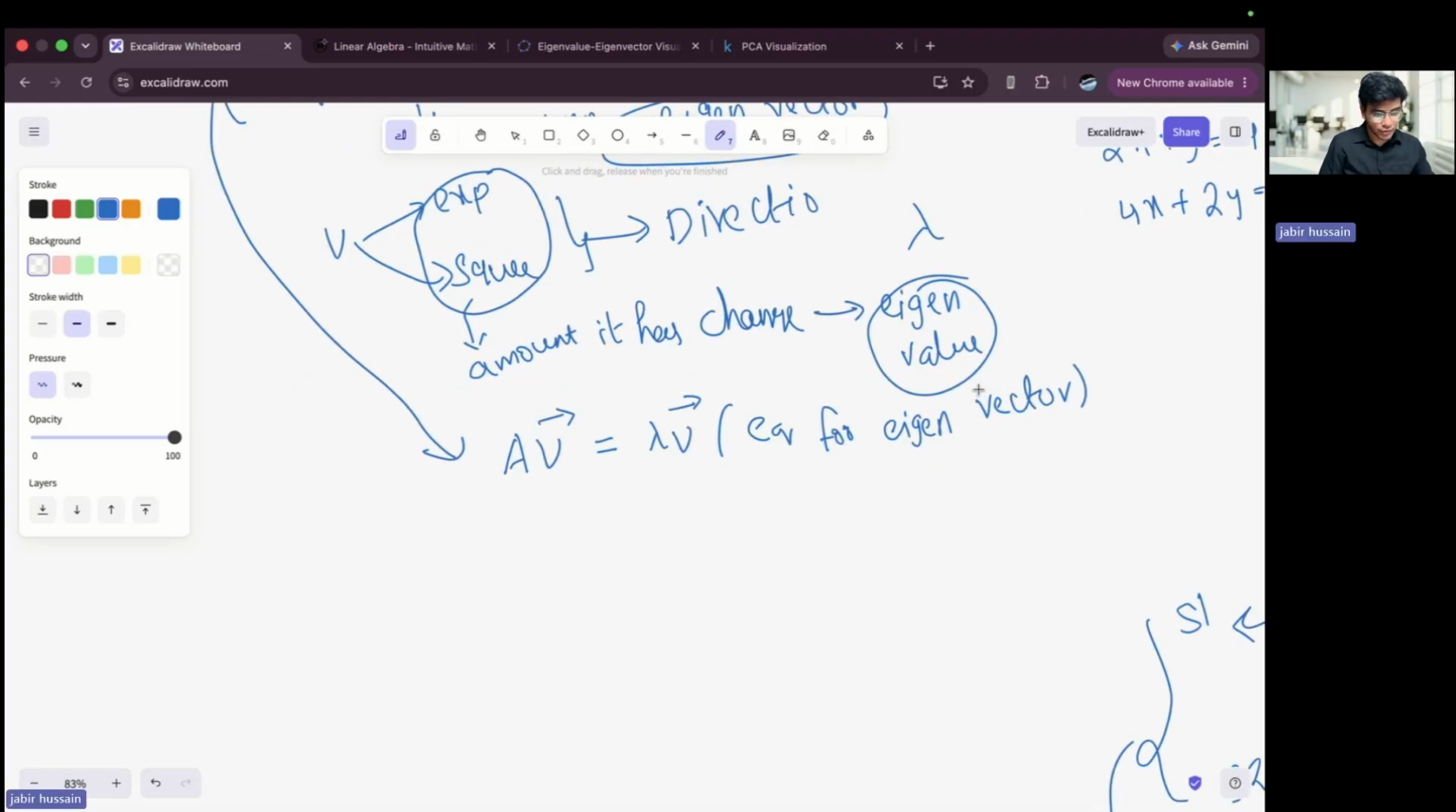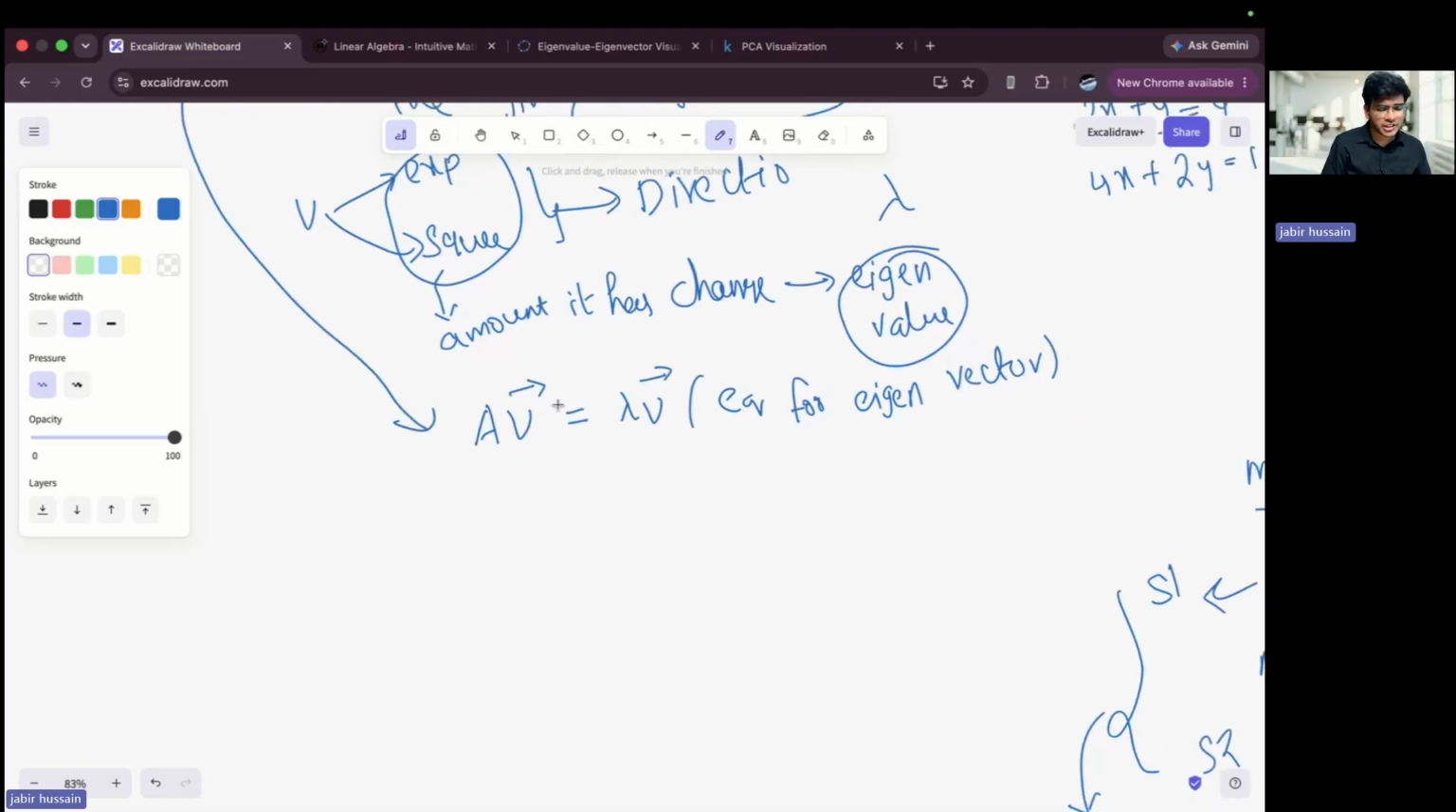If you observe, what is A? A is a matrix. What is V? V is a vector, but it is also a matrix, because a matrix is nothing but a set of vectors. What is lambda? Lambda is not a matrix, it is a number.